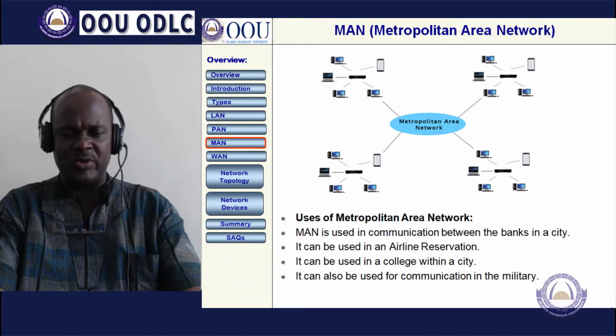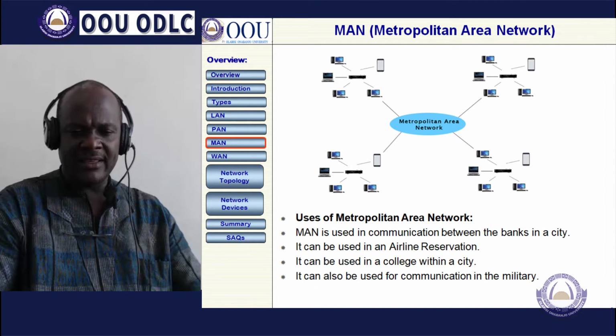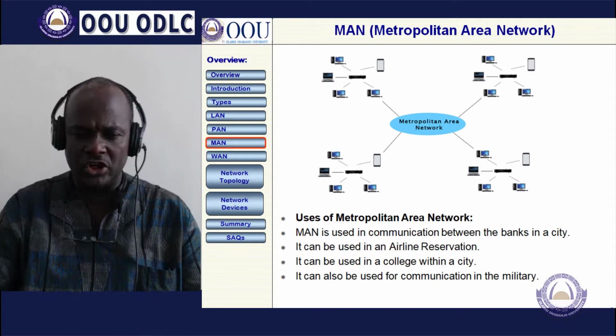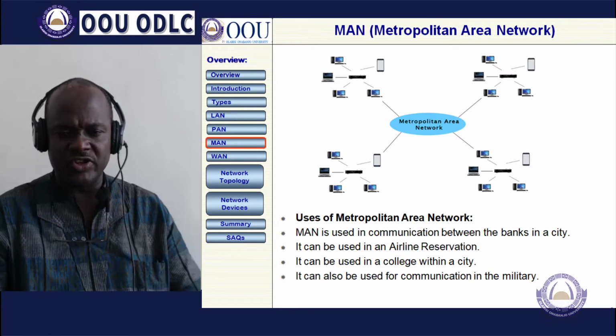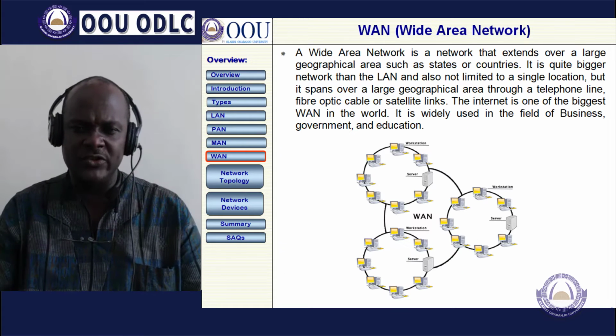The uses of a Metropolitan Area Network involve banks, airline reservation, colleges within a city, and communication in the military. These are very, very important areas where it is used.